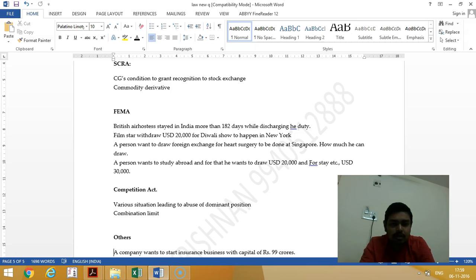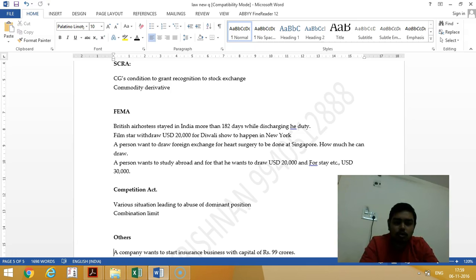Then a film star withdraws 20,000 US dollars for a Diwali show which happens to be in New York. What is the permission? From where should the permission be obtained? See, the permission should be obtained for a cultural tour from the central government.